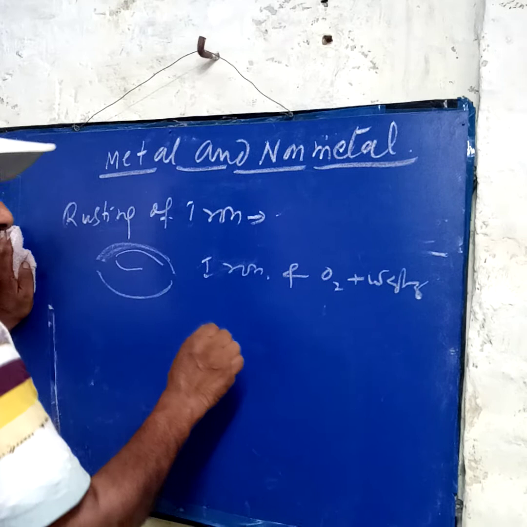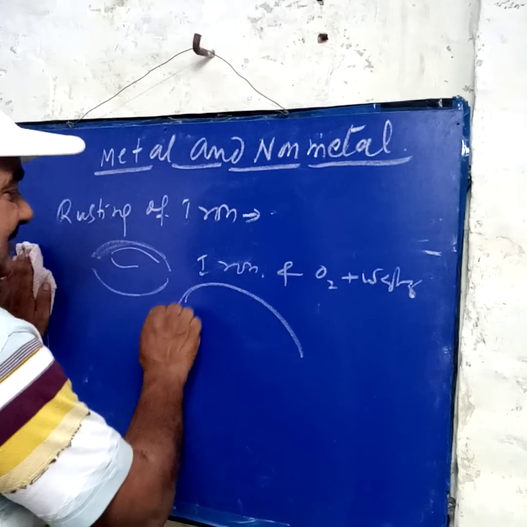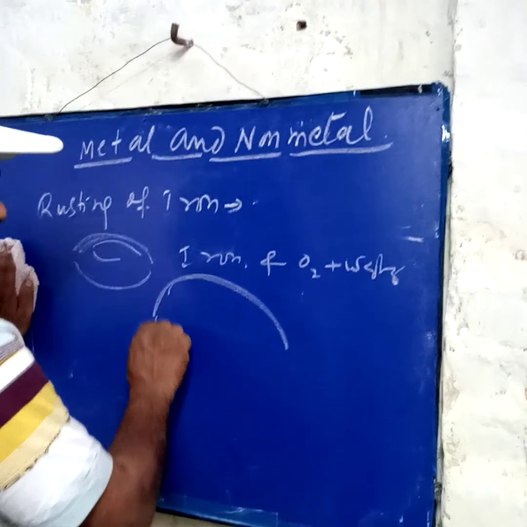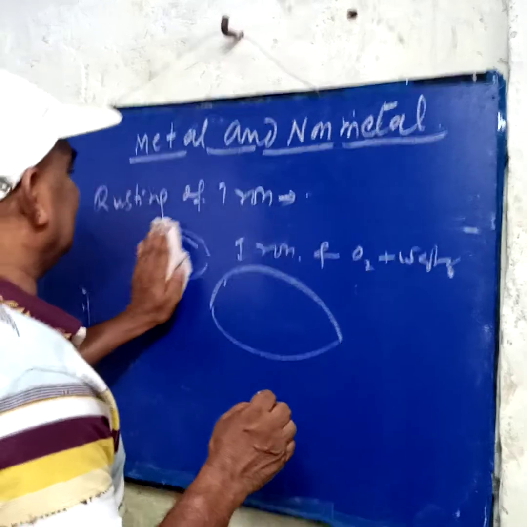We do galvanization. What is galvanization? It is a plating given by zinc. Zinc plating is given, that is galvanization. We can do it, or we can do electroplating.